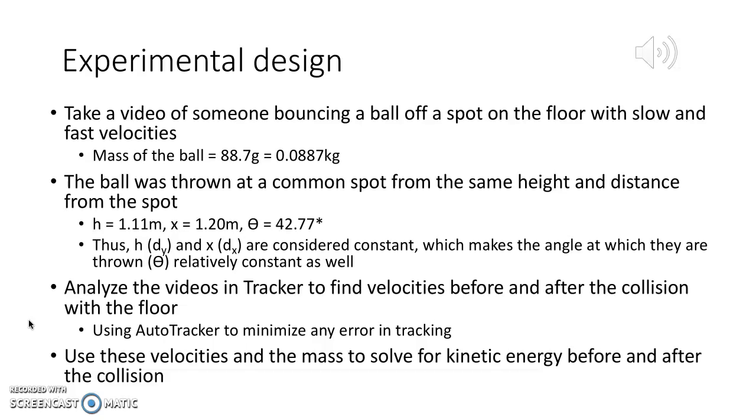Alright, so for our experiment, we bounced a ball off of the floor with slow and fast velocities. The mass of the ball was the same, 88.7 grams in each run of the experiment, and the height was kept constant at 1.1 meters, and the distance was kept constant at 1.2 meters, and from this we can conclude that the angle that the ball was released from is also constant. We used AutoTracker to analyze the velocity of the ball before and after contact with the floor, and this was done to help minimize any errors in tracking. From the final and initial velocities and the mass of the ball, we were able to solve for the kinetic energy before and after the collisions of both balls.